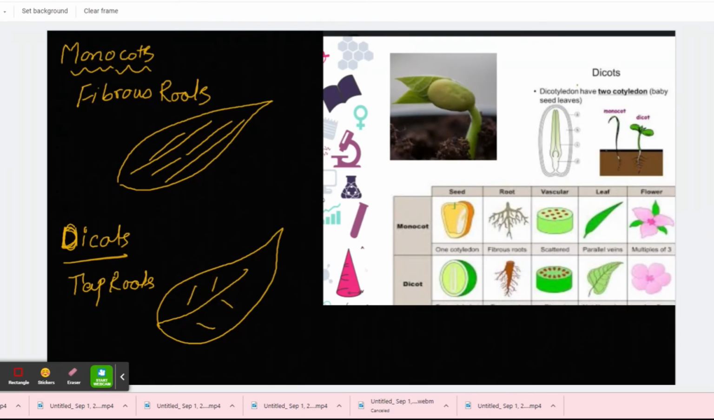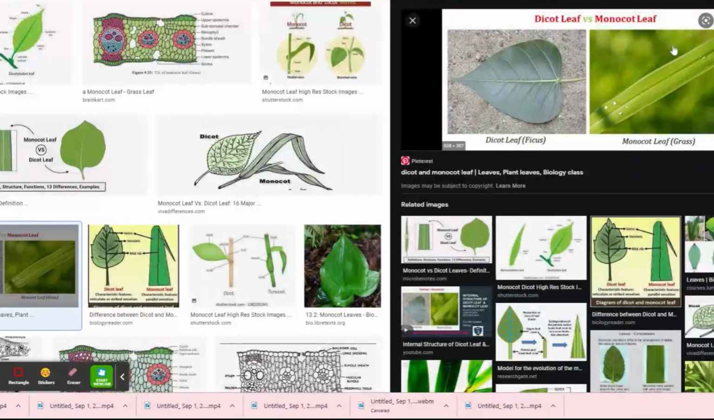Is it clear? And to give you a clearer picture, let me show you here. So this is a monocot one, a grass. Can you see the parallel lines? And in dicots, they are like this. Is it clear?